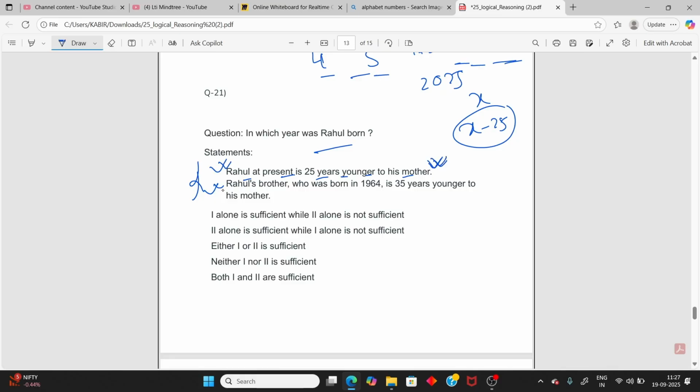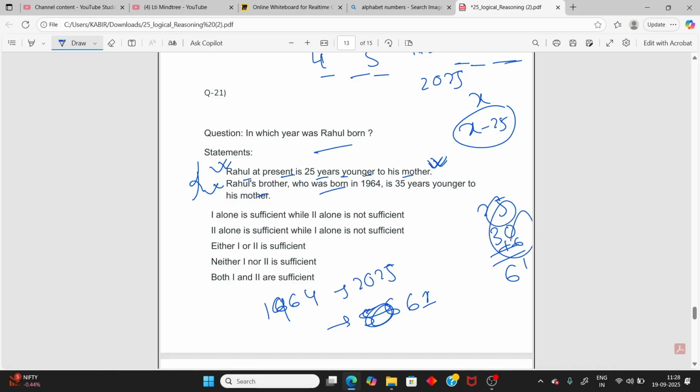So now moving to the next statement. Rahul's brother was born in 1964 and the time is 2025. The age actually, if we do 25 plus 30 plus 6, so current age is 61. And who was born in 1965 is 35 years younger than the mother.